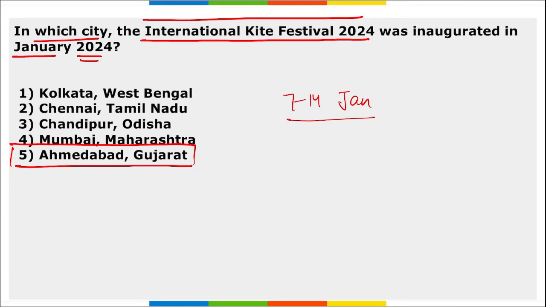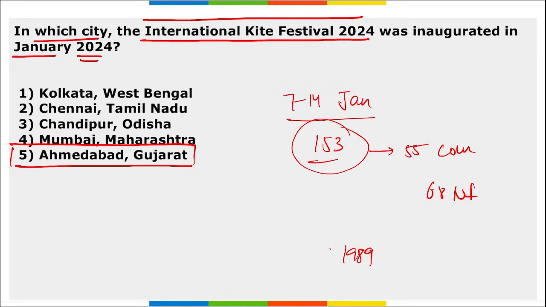And this festival marks the days in Hindu calendar when winter begins turning to summer, known as Makar Sankranti. And the festival features over 153 international kite flyers from 53 countries, 68 national flyers from 12 states, and 865 kite enthusiasts from 23 cities in the state of Gujarat. And since 1989, this International Kite Festival is celebrated in the city of Ahmedabad.